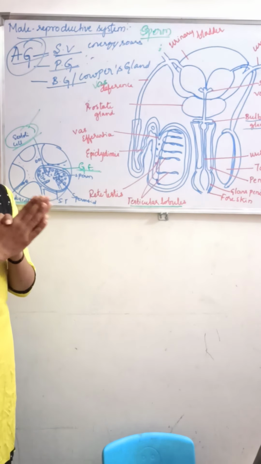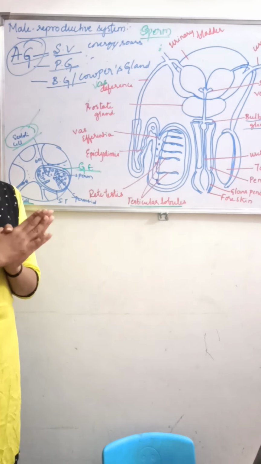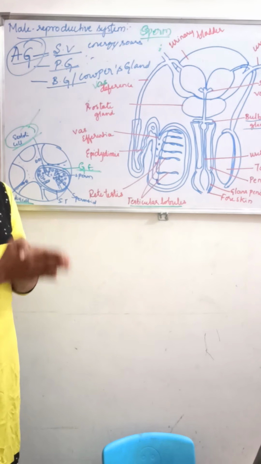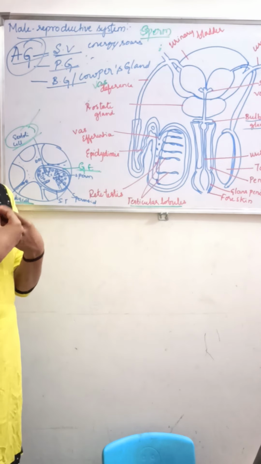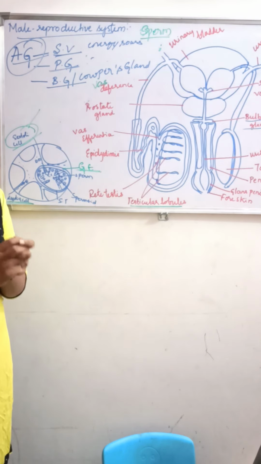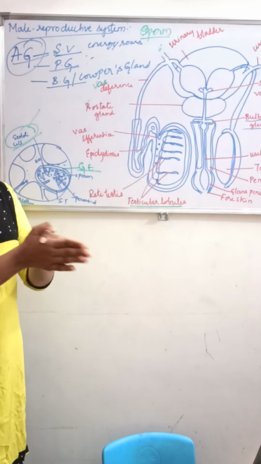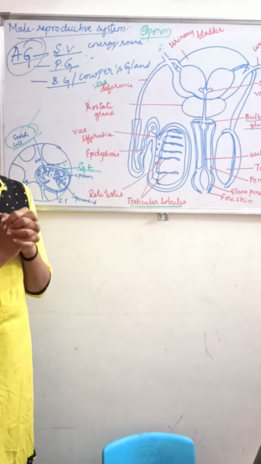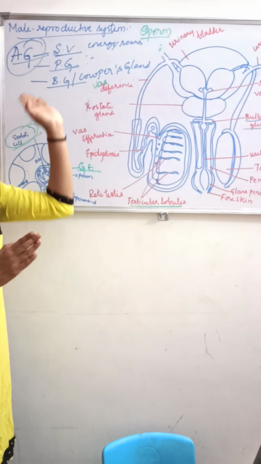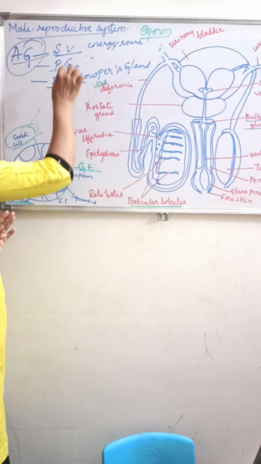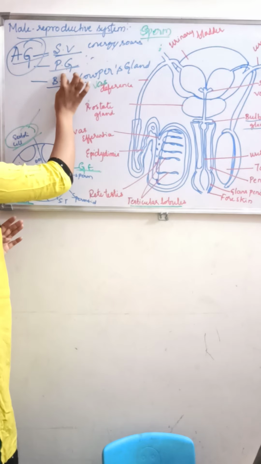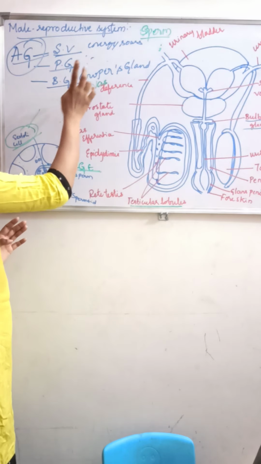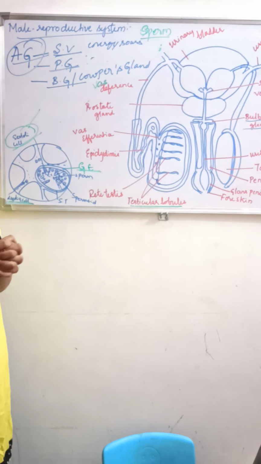When the male germ cells undergo mitotic division, they form sperms. The Sertoli cells provide nutrition for the sperm during the process of spermatogenesis. What do you mean by accessory glands? They consist of the seminal vesicle, prostate gland and bulbourethral gland, which is also called Cowper's gland.